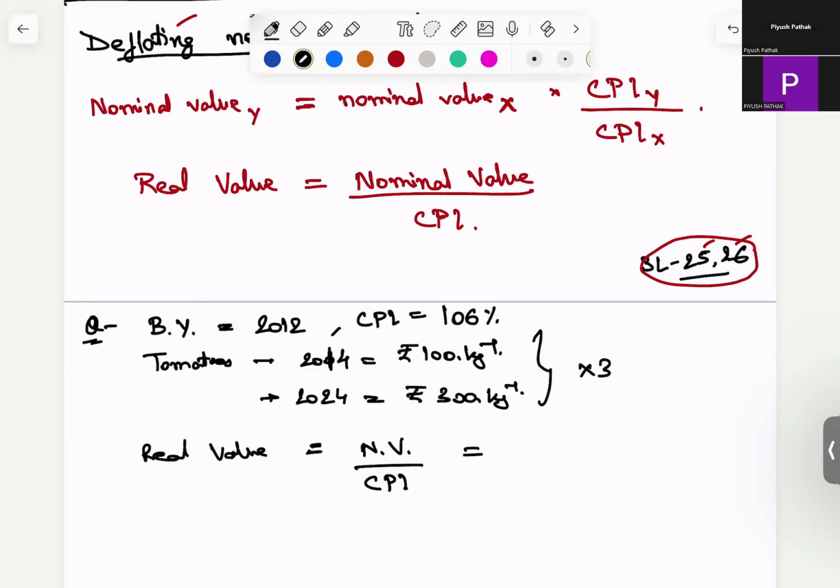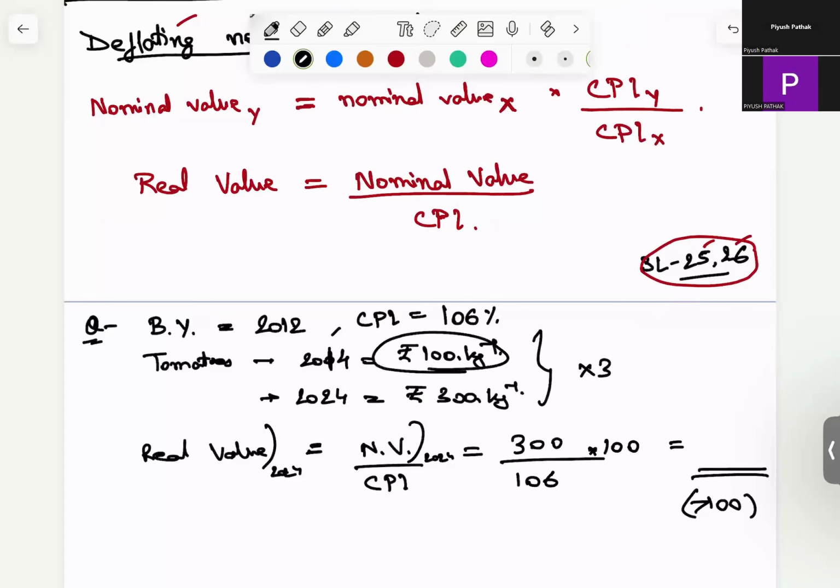The nominal value in 2024 is 300, so the real value in 2024 is 300 upon 106 into 100. This will come out to be something, and this would be the real value of tomatoes in 2024. Obviously, it will be more than 100, but not as much as 300. So it will just deflate the value.